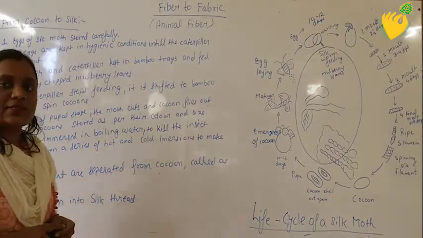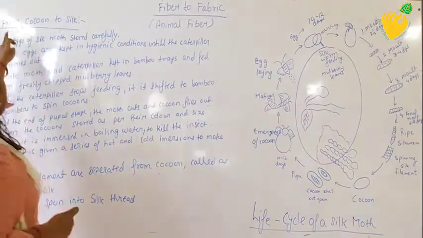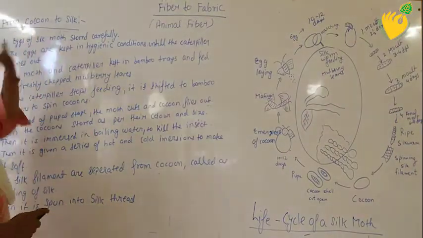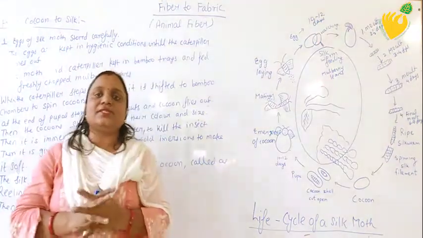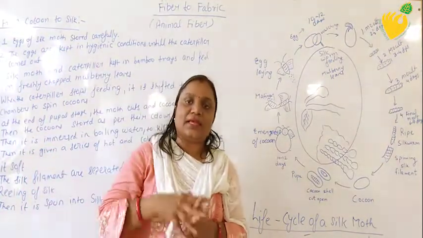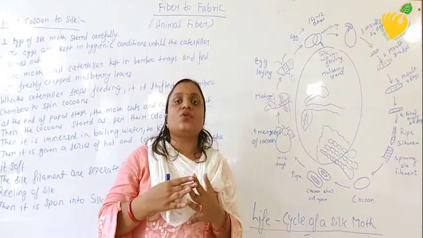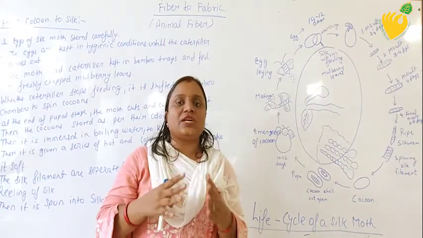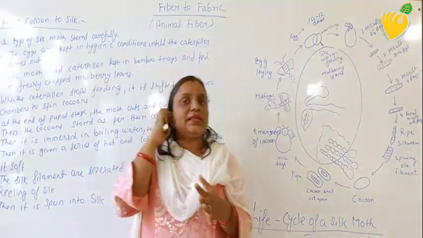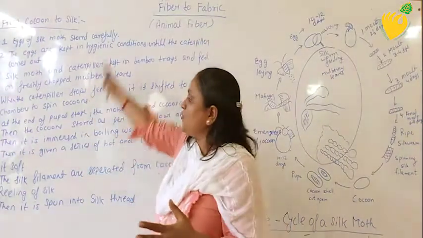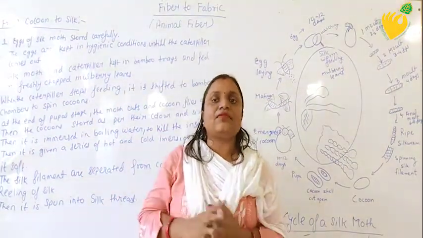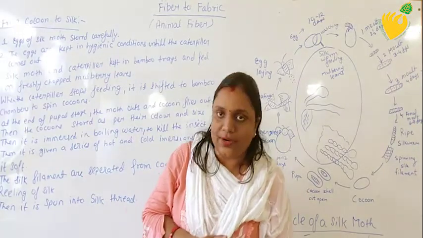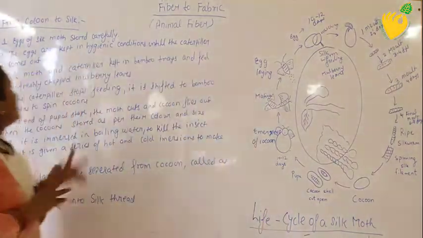Now students, I am going to tell you how you can obtain silk from cocoon. Previously I have told you that the cocoon is the stage from where you can obtain the silk fiber. But after cocoon, the processes involved for obtaining the silk fiber are as follows. There are 10 steps for obtaining silk fiber from cocoon. So let us see it one by one.